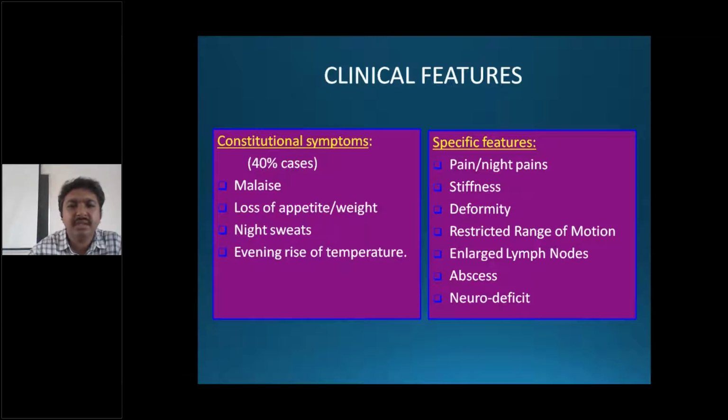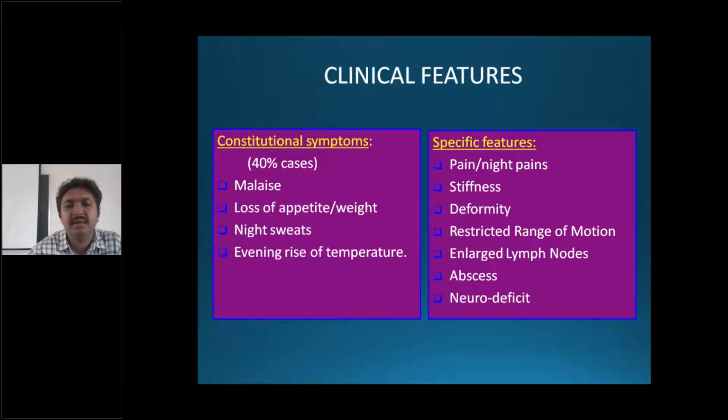Specific features to the joint are, usually the patient will have pains, night pains, because after a full day of work, in the night when the muscles are relaxed, the pain increases. And there is stiffness of the joints, deformity if it is of long duration, and restricted range of motion.